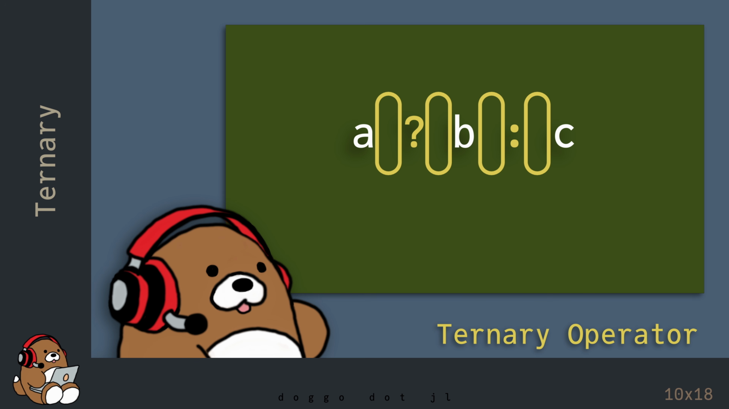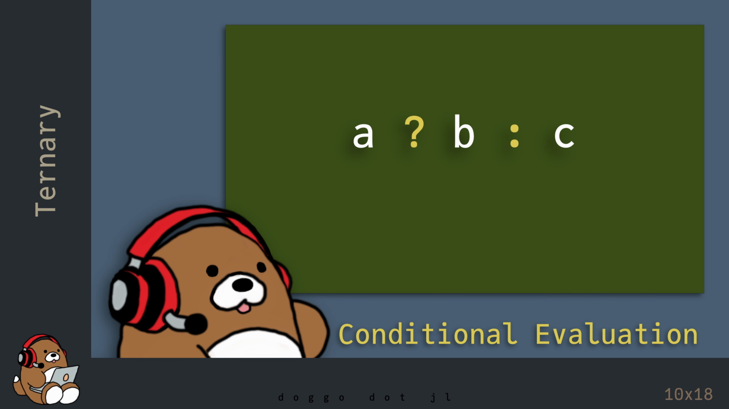When using the ternary operator, using a space before and after is required around both the question mark character and the colon character. Using the ternary operator is another example of conditional evaluation. The behavior of the ternary operator is just like the if expression from the last chapter, only the syntax is very different. Let's take a look at an example.